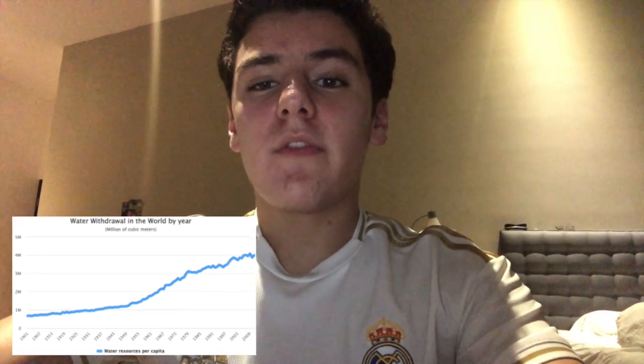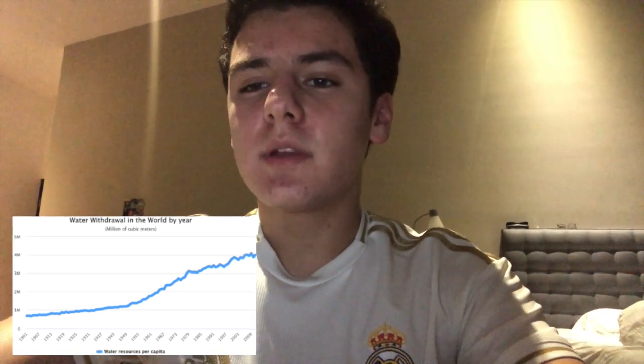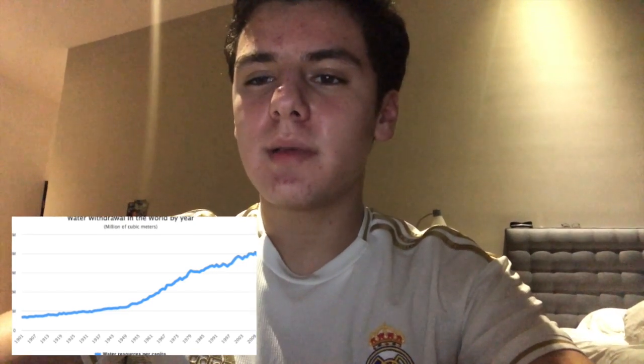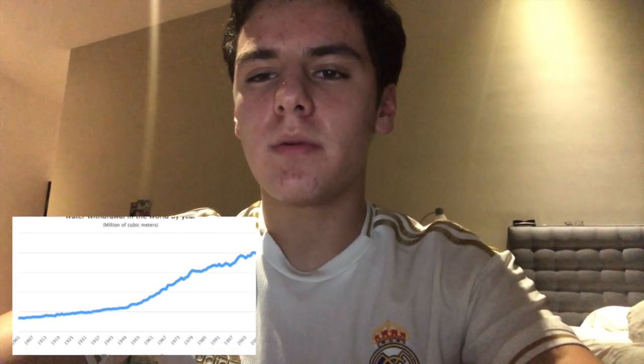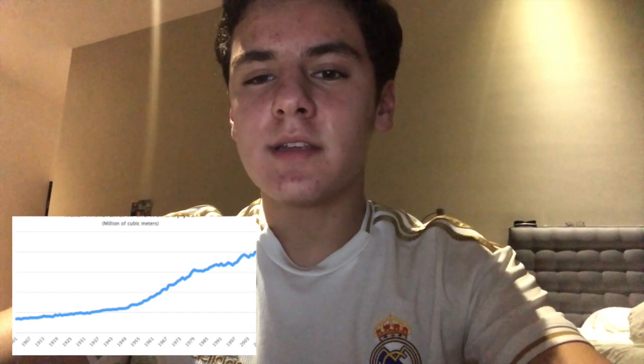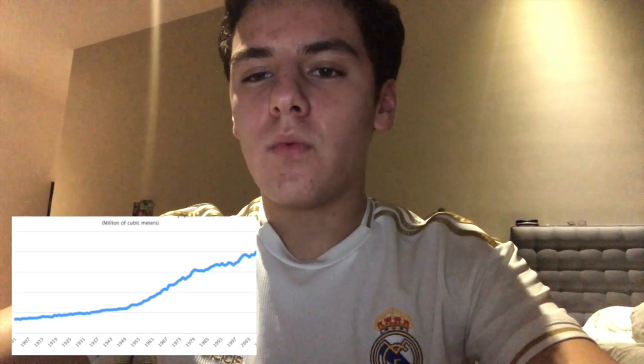The human population grows roughly 80 million people per year, and by 2050, it is predicted that we will be a total of 9 billion humans. This graph can be mostly found in a health newspaper because these statistics show troubling evidence that there could be less water for all humans to consume in the near future. The independent variable in this case is the years, and the dependent variable is the cubic meters per year of water withdrawal. The domain is 1901 to 2009, and the range is 671,306 cubic meters to 1,386 million cubic kilometers.